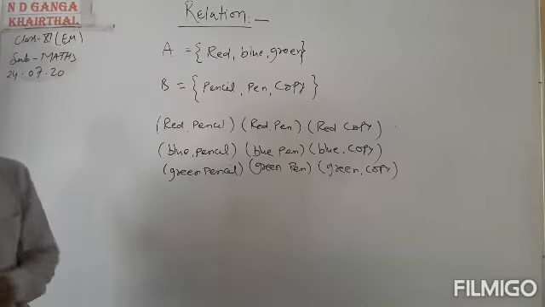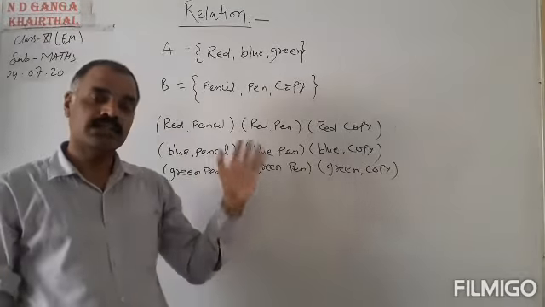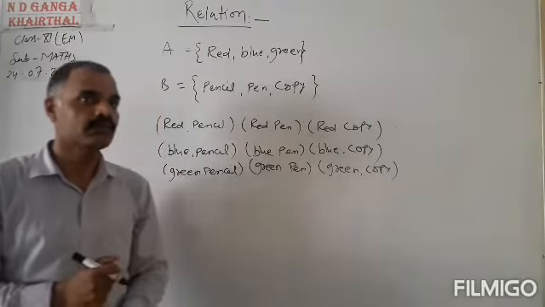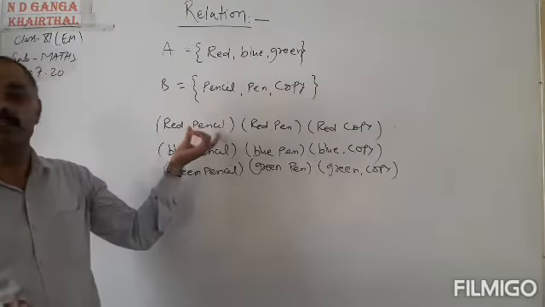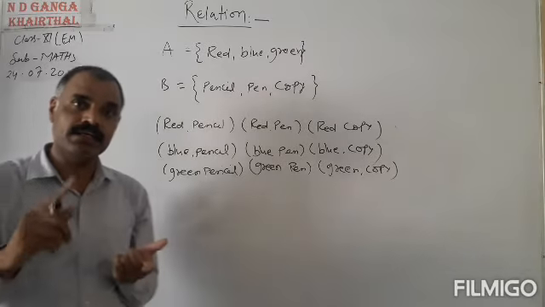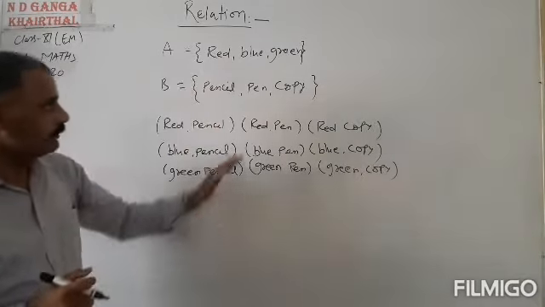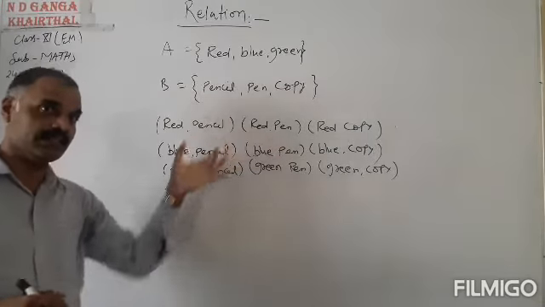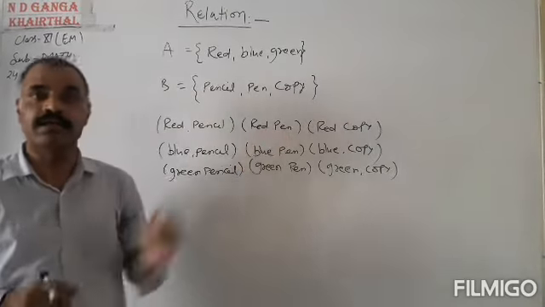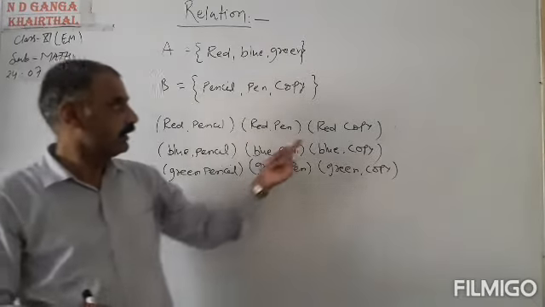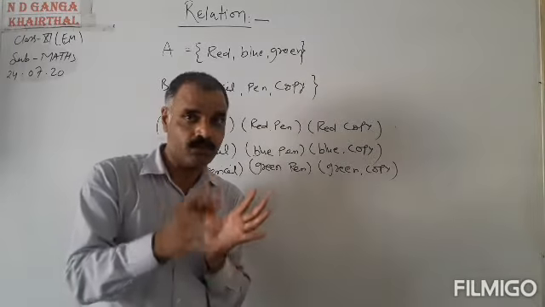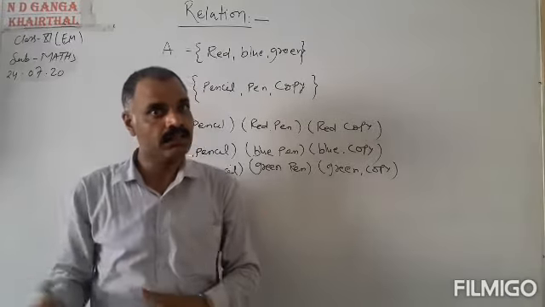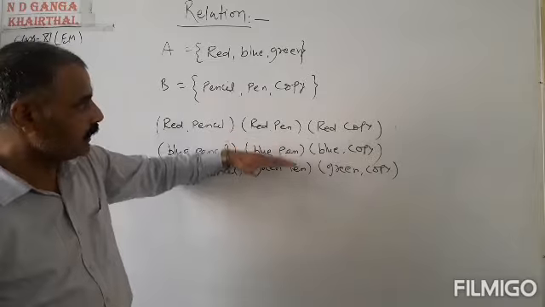All these are relation of a color with the pen, pencil and copy. Okay, means red pencil. This is a relation of the red color with the pencil. Red pen. This is also a relation of a pen with its color, that is a pen having the color red. So this is a relation. And red copy. Red copy means a copy whose cover is of color red. Okay, so these all are relations.